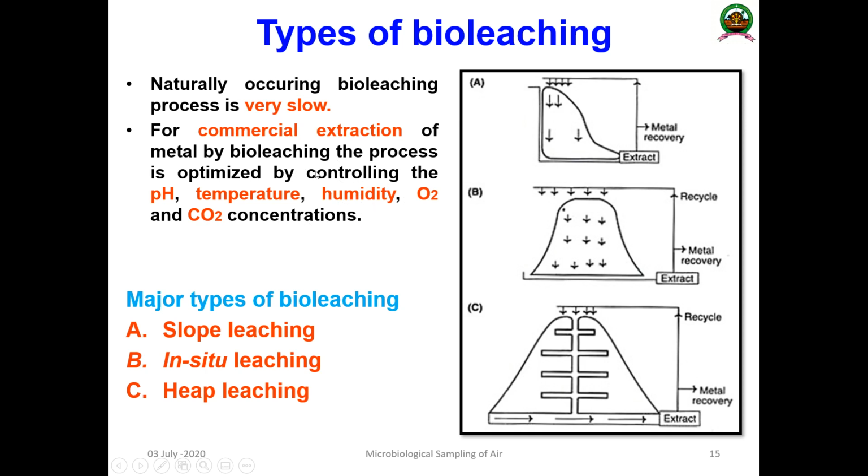Based on how we are utilizing this process, there are three major bioleaching approaches. One is slope leaching; here in the first figure you can see slope leaching. The second one is in situ leaching. Then the third one is heap leaching. So these are the major types of bioleaching.